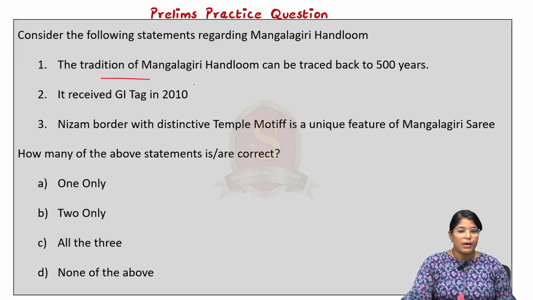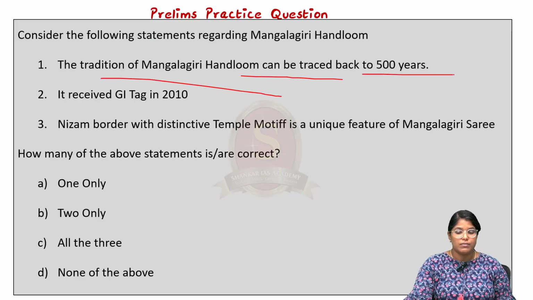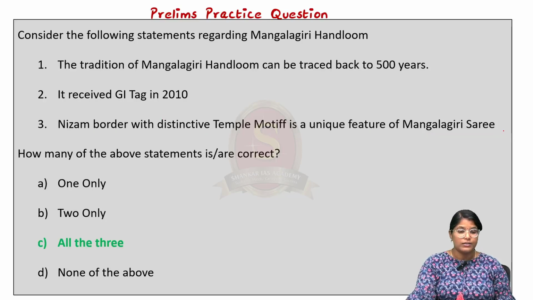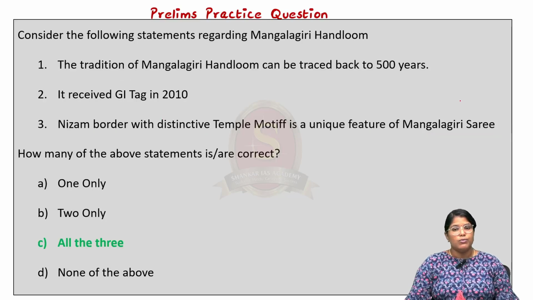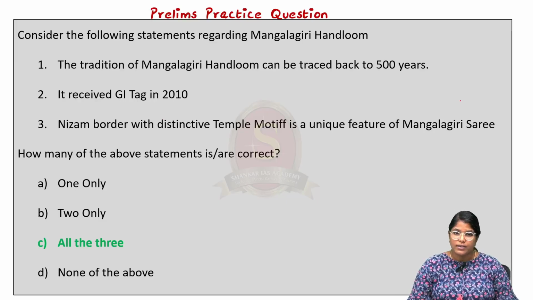The tradition of Mangalagiri handloom can be traced back to 500 years. It received a GI tag in 2010. Nizam border with distinct temple motif is a unique feature of Mangalagiri saree. Here the correct answer for the question is option C, all the three. With these learned points, now let us move on to the next news article discussion.